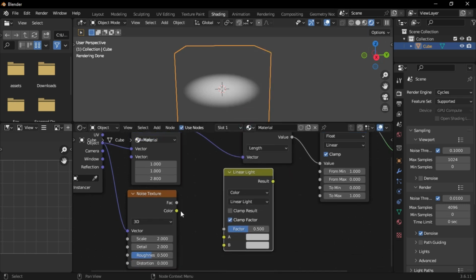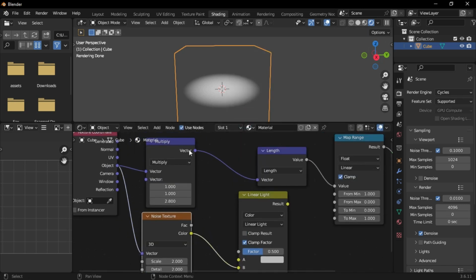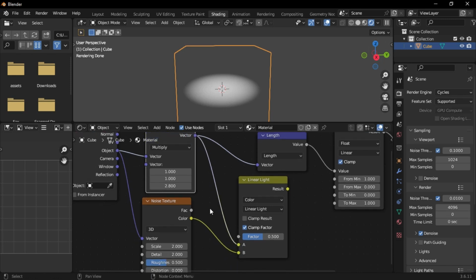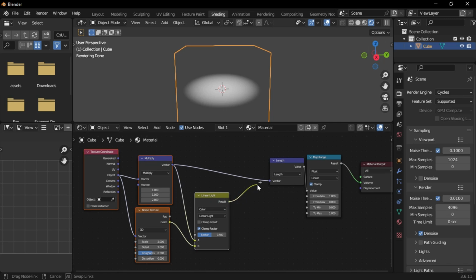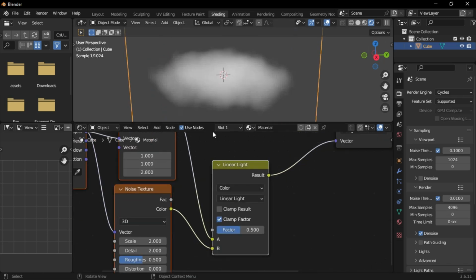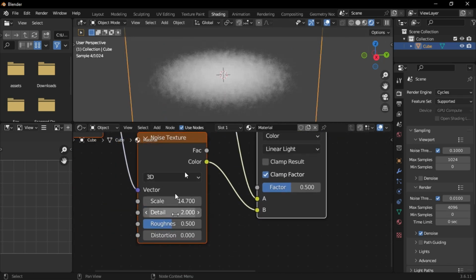Connect the noise texture's color output to the B socket of the mix color node and connect the multiply vector output to the A socket. Connect the result of the mix color node to the length vector input. Now adjust the noise texture values to create a random shape.